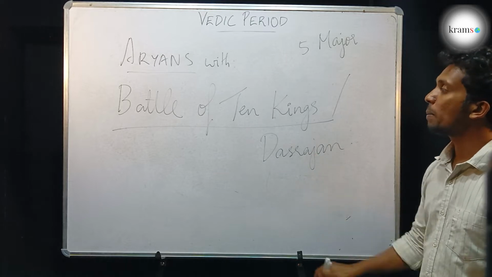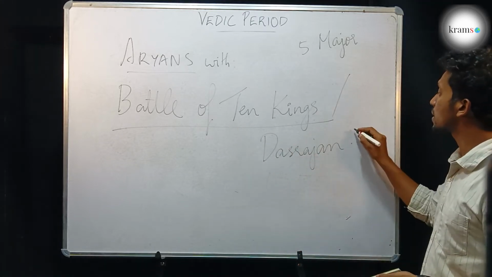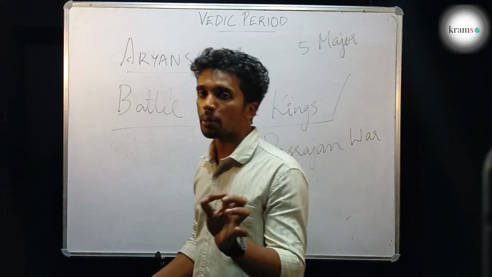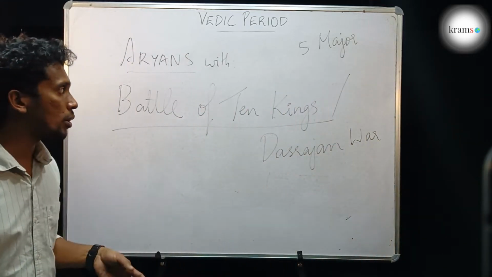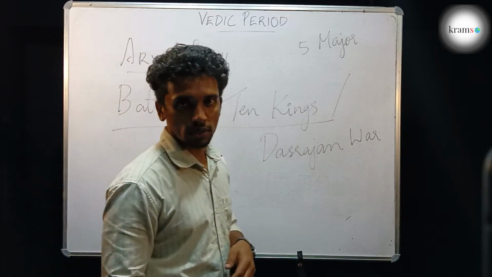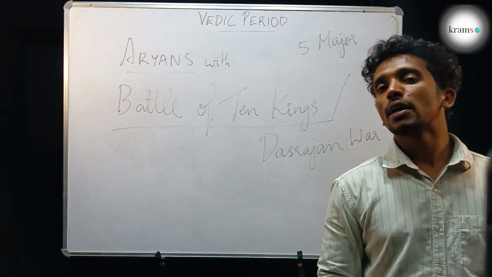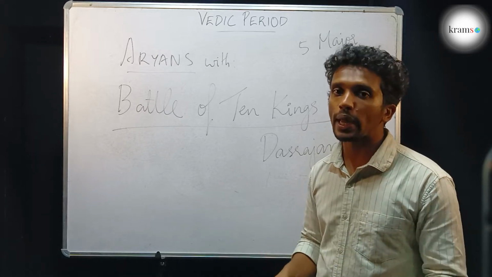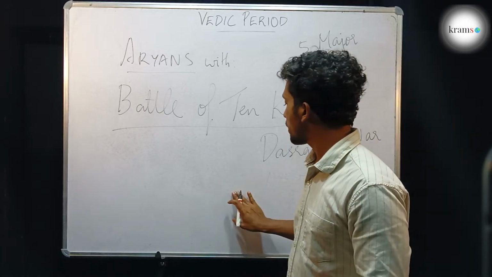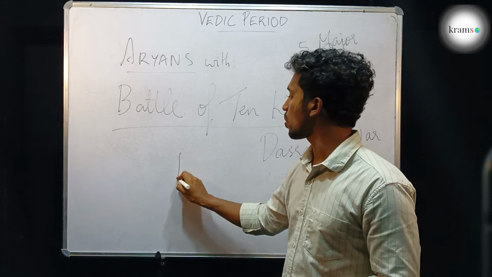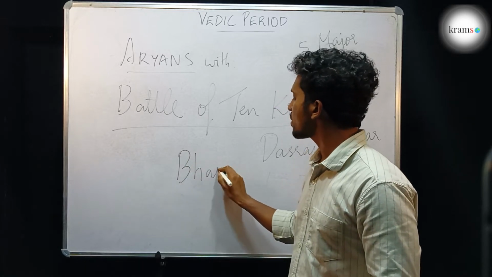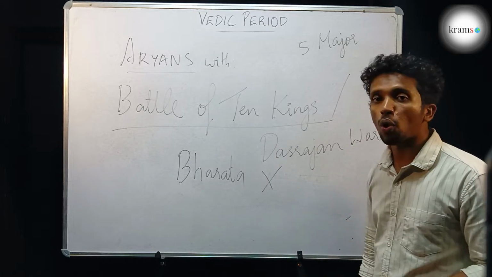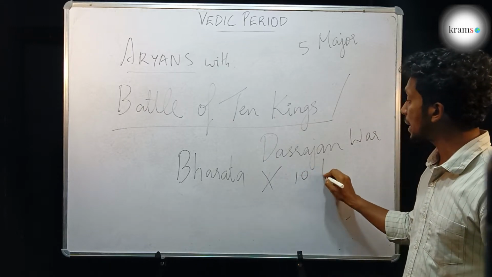The Dasrajan War, or the Battle of 10 Kings, was one of the famous battles fought among the Aryans in the early Vedic period. Out of all the Aryan groups who came to India, the head of one tribal group was called Bharata. He was a strong Aryan king who fought a war against 10 kings.